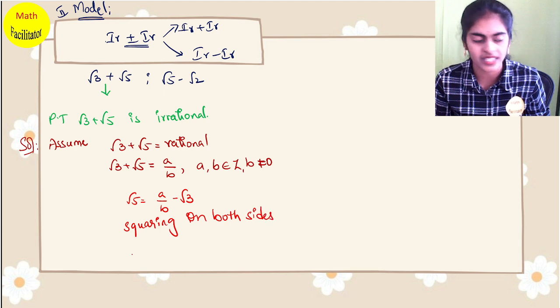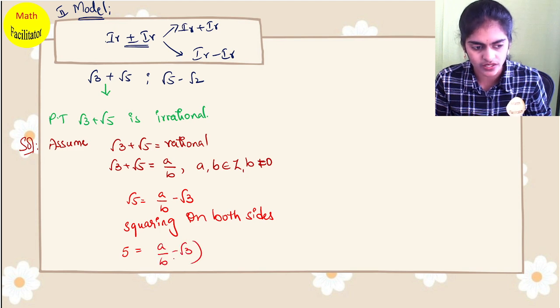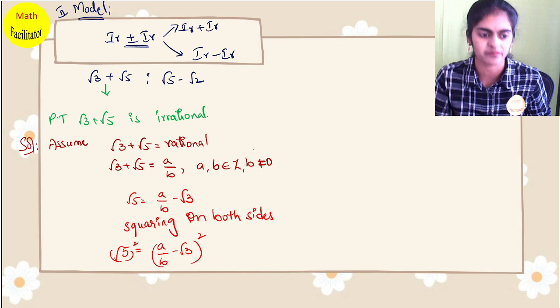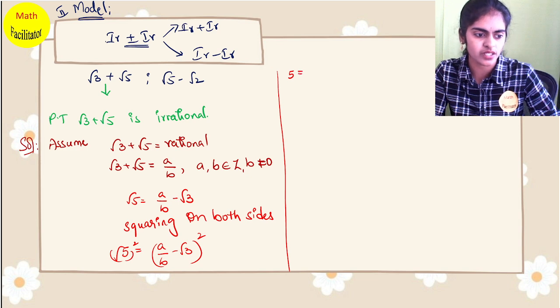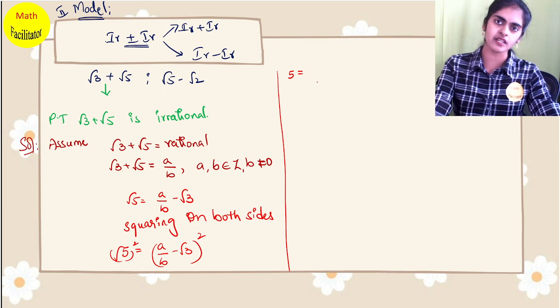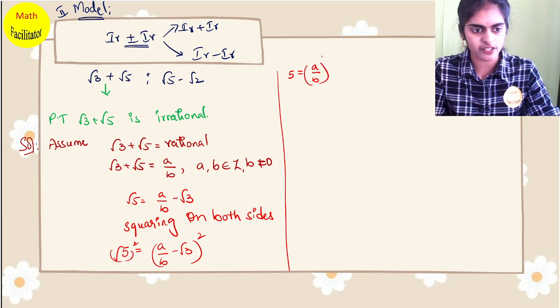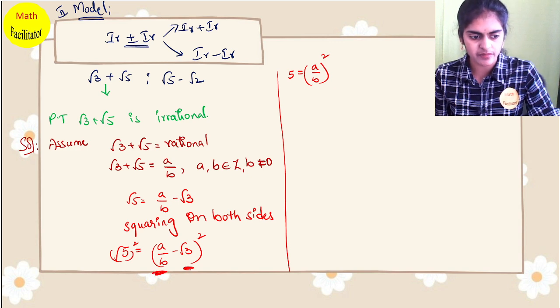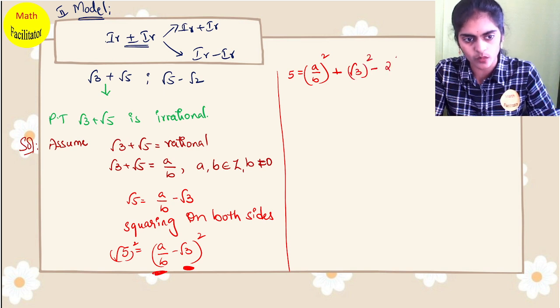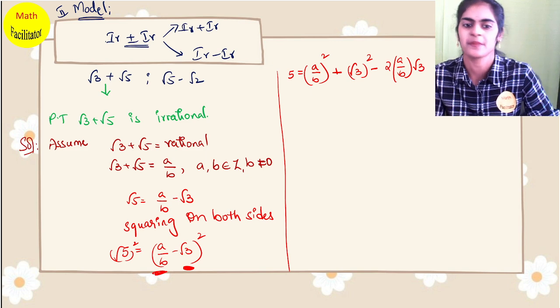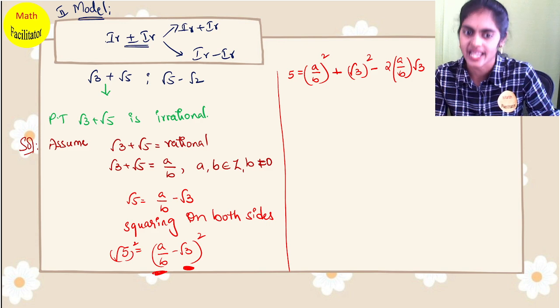Squaring on both sides, you will get root 5 whole square, which is 5, is equal to a by b minus root 3 the whole square. Let me write one more step. So 5 is equal to a by b minus root 3 whole square. So this is like a minus b whole square: a square, in the place of a I have a by b, this is b square, so a square plus b square minus 2ab. Understood? A square plus b square minus 2ab.